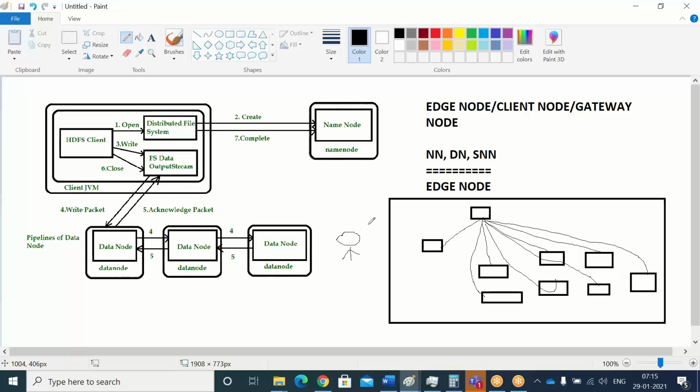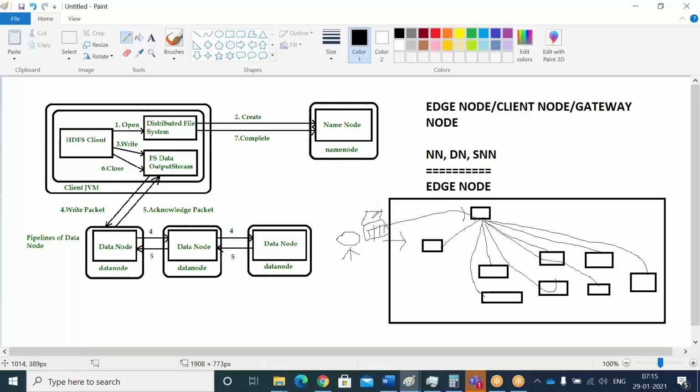This is my computer. I'm bad at drawing. Through this computer, I'm going to access this cluster. Not this one actually, the cluster. This is okay. This is my computer.